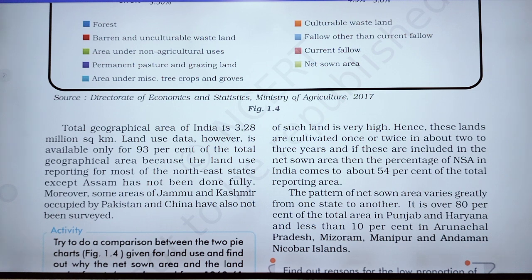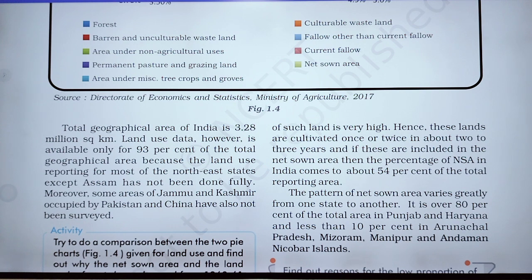It becomes 54% of the total reporting area. That is, our total reporting area is about 93%, okay. The pattern of net sown area varies greatly from one state to another.